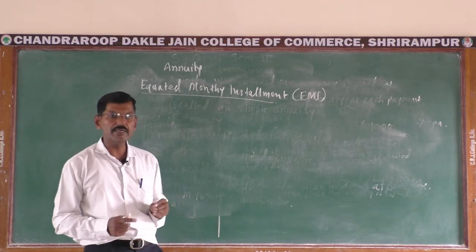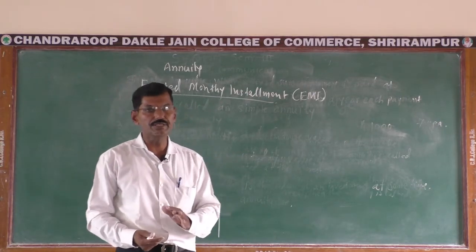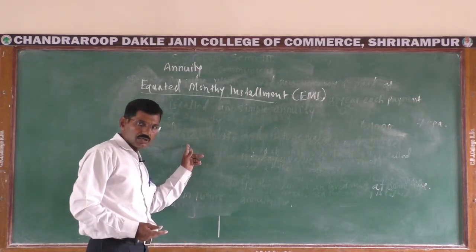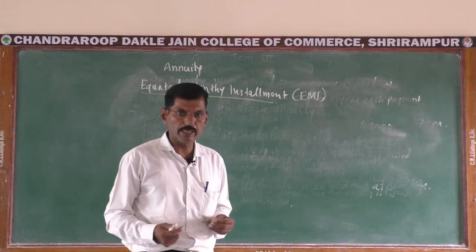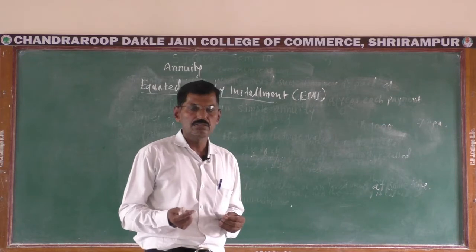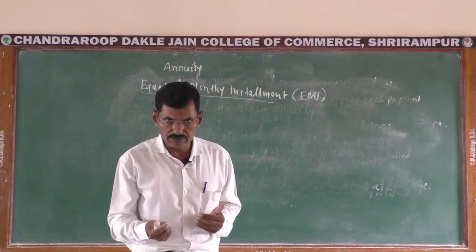And if the payment is made at the beginning of the interval, then the annuity is called annuity due. If we take a loan today, the first installment will be repaid after a month, at the end of the month.